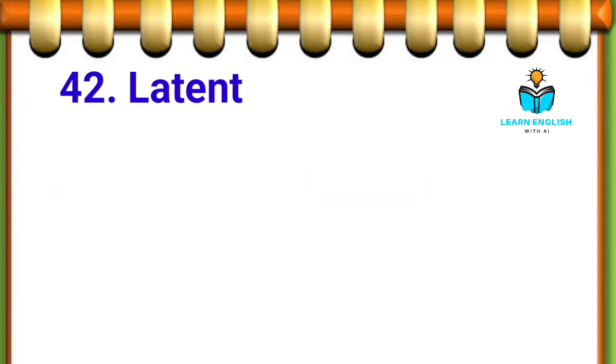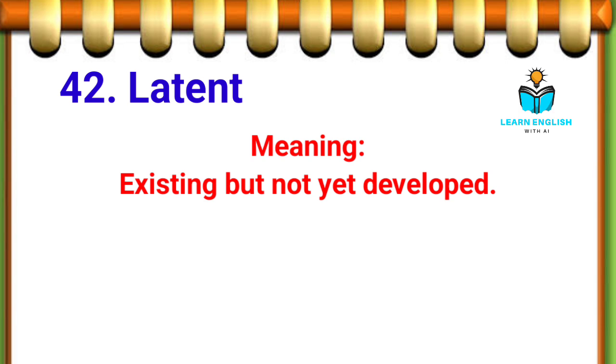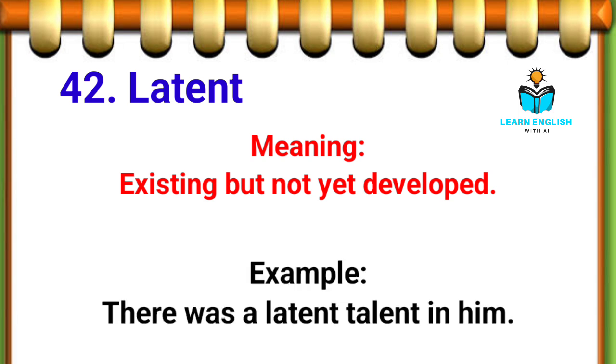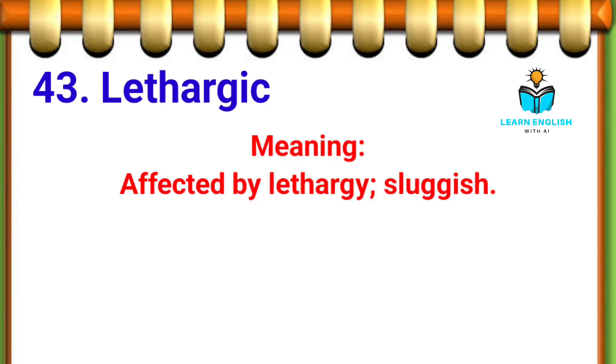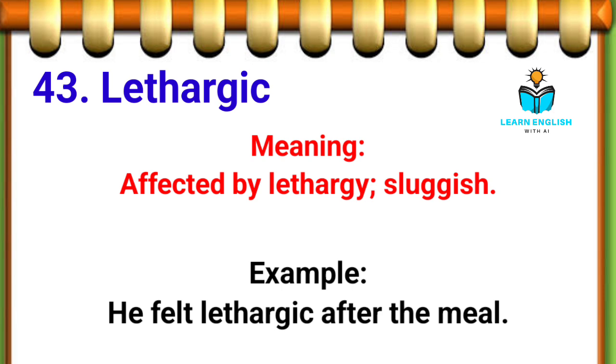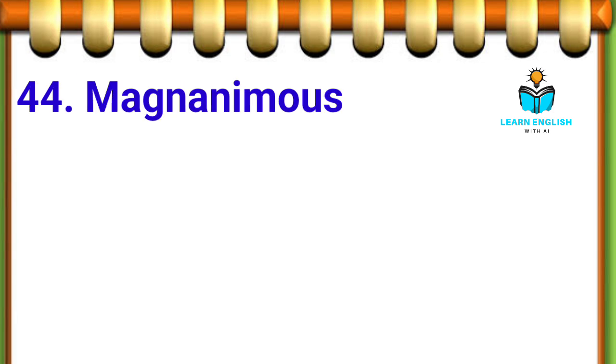42. Latent, existing but not yet developed. Example: there was a latent talent in him. 43. Lethargic, affected by lethargy, sluggish. Example: he felt lethargic after the meal.